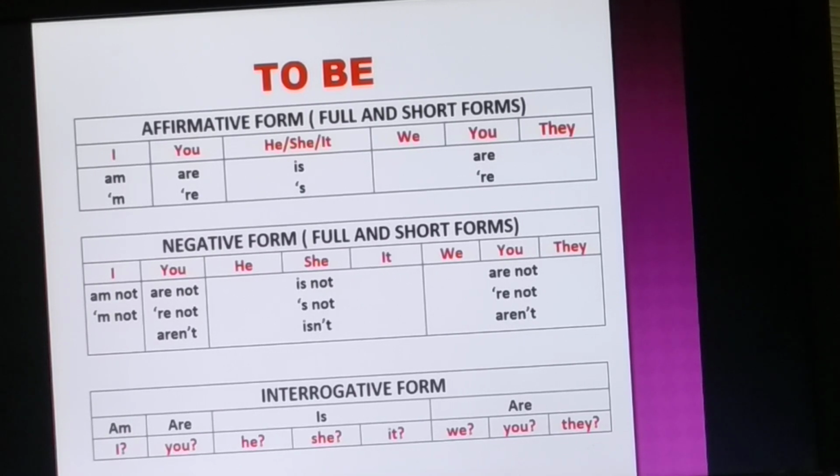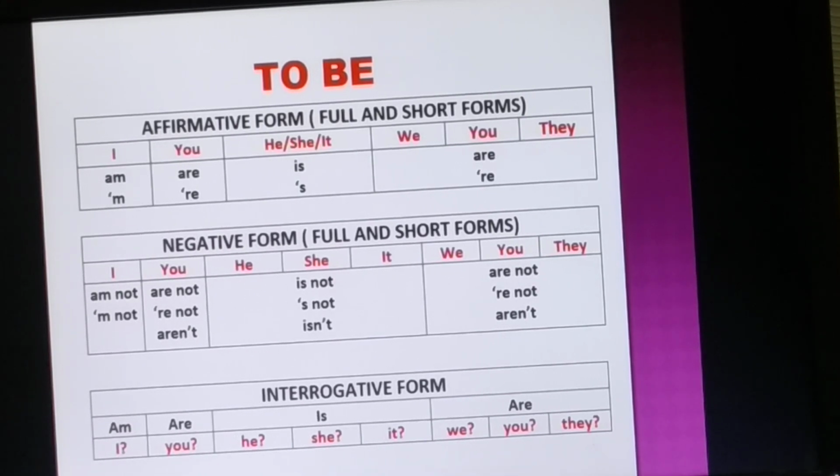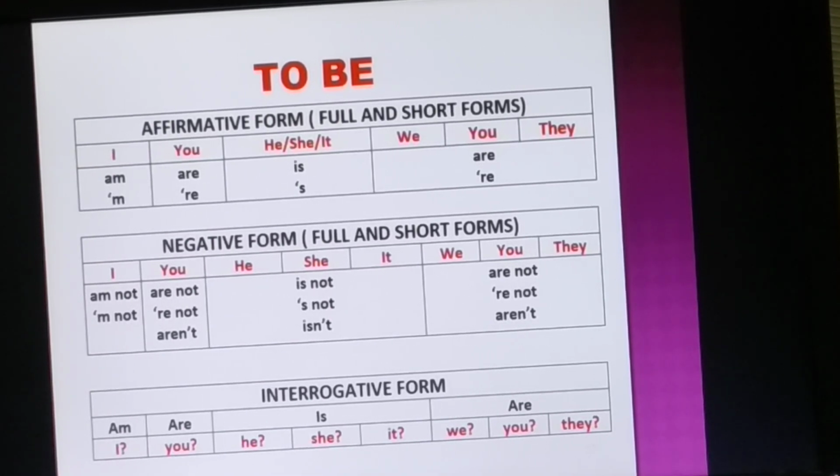Now, in case of interrogative sentence, we usually put the to be verb at the beginning of sentence, as in am I, are you, is he, are we. In all these cases we have used the punctuation question mark because these are interrogative sentences. Now let's see what's going to be the structure if we are using action verb.